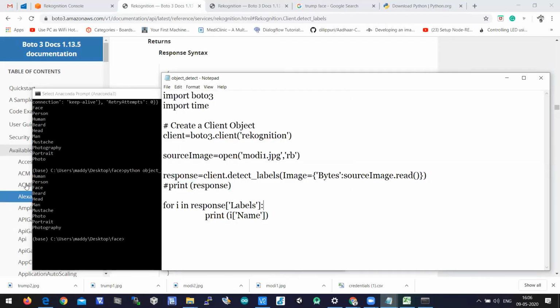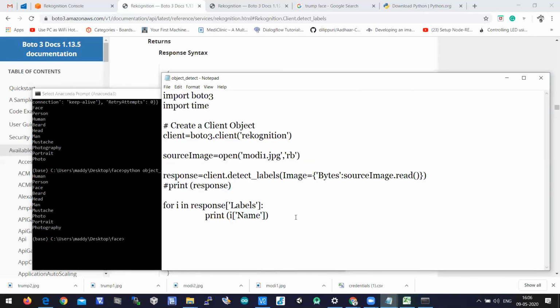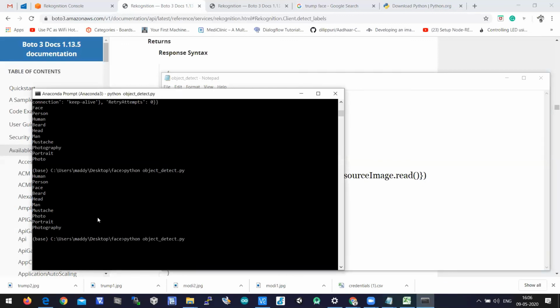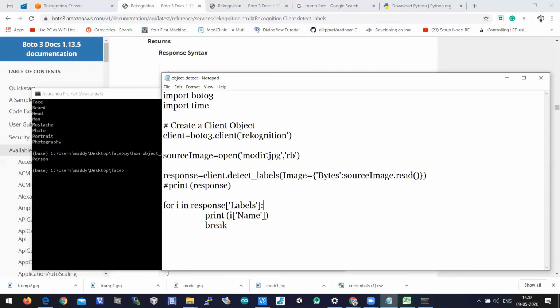Human has the highest probability here, so I can write break here. If I run this, it will print only person, which means this has the highest probability, because we are passing modi1.jpg.